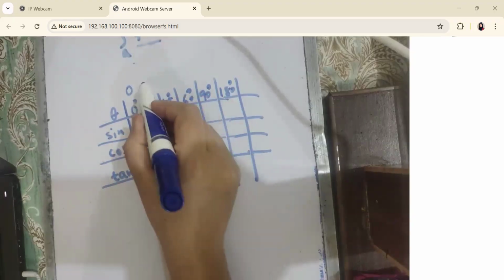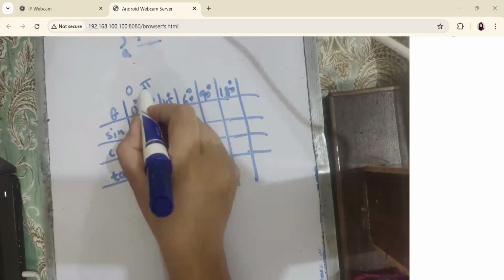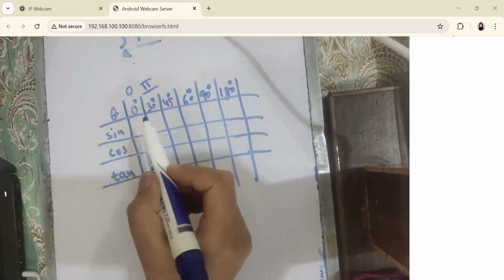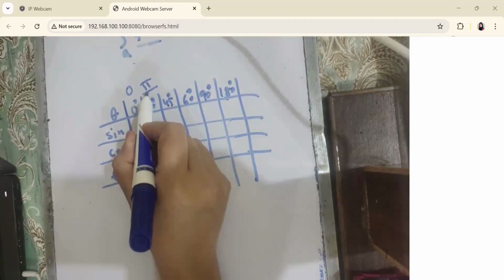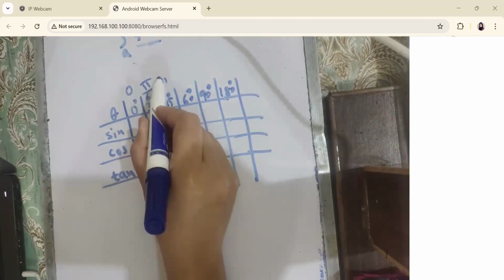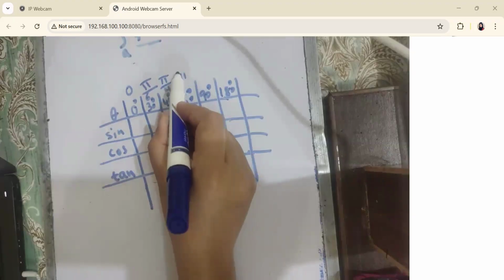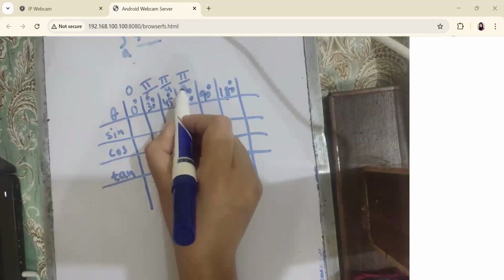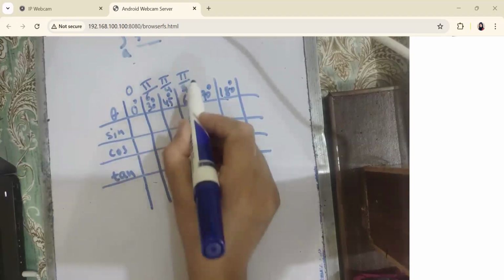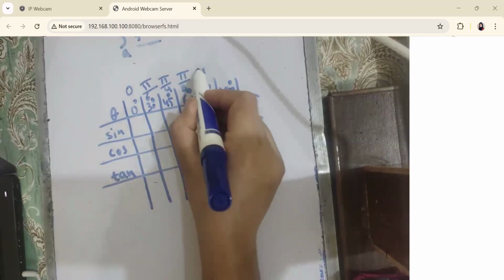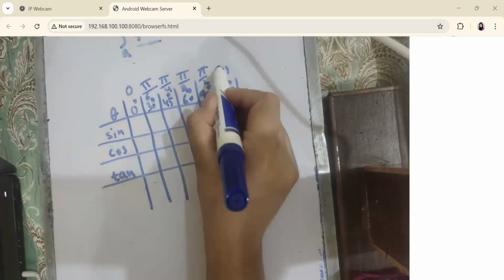Pi means 180. 180 divided by 6 is 30, so 30 degree is pi by 6. 45 is pi by 4. 60 is pi by 3. I am writing in degrees and radians. Okay, and 90 is pi by 2 and 180 is pi.